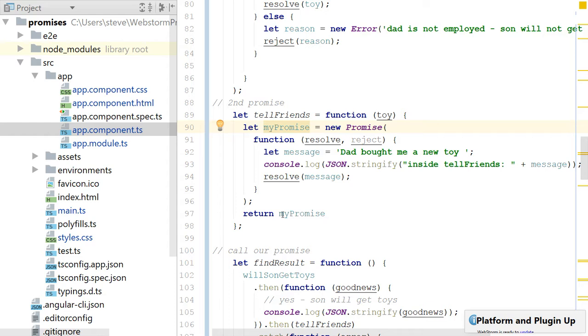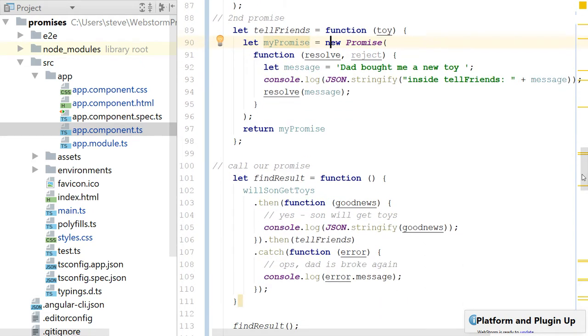Now, here's the thing that bothers me about promises: the wide variety of things you could do, and the structure and the different ways you can code it up. It gets to be too confusing, and I don't particularly like that, okay? But it's good because it beats a lot of the nesting that we might have done with Angular 1. So you have to write clean code, and what I could say right now is this is not as clean as I want it to be, and it doesn't really even accomplish what I want it to do. So instead of confusing you, let me just move on and show you the example.